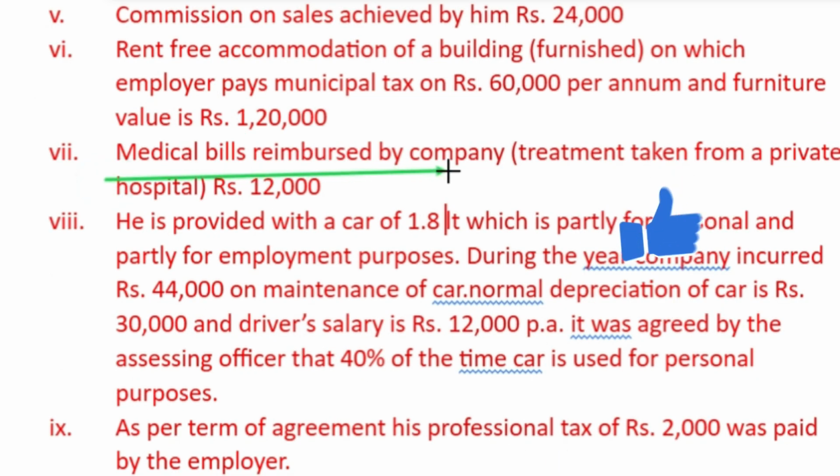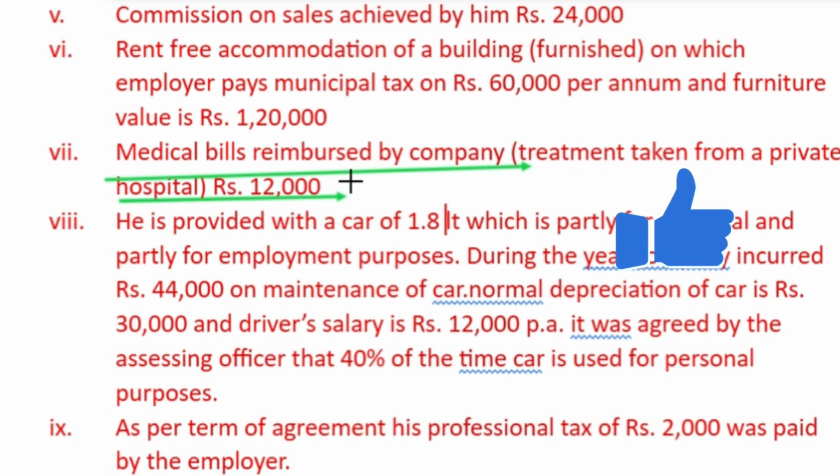Medical bill reimbursed by company. Treatment taken from a private hospital rupees 12,000. Provisions are different by condition; the amount is taxable. So medical bill reimbursed for a specified disease is exempted. Medical treatment taken from an approved hospital is exempted. So if it is taken from a private hospital and not for a specified disease, it will be taxable.